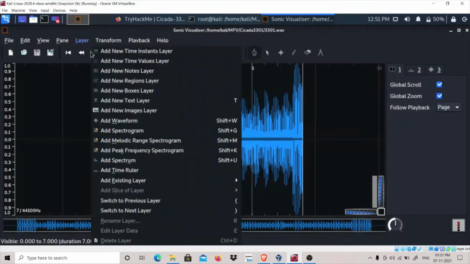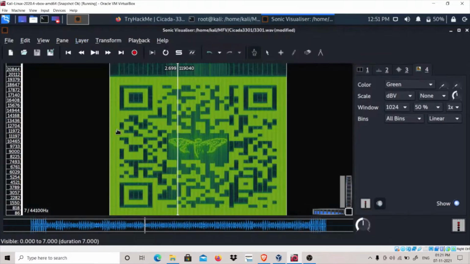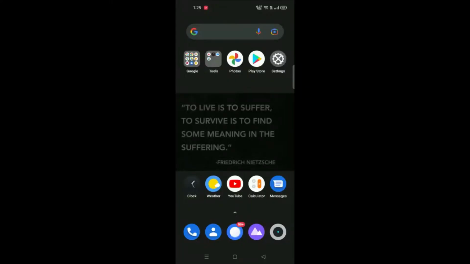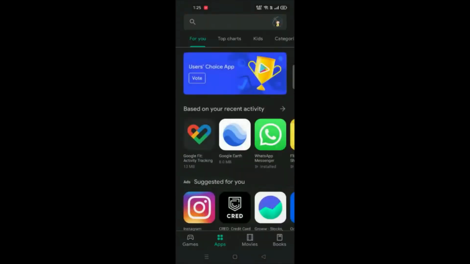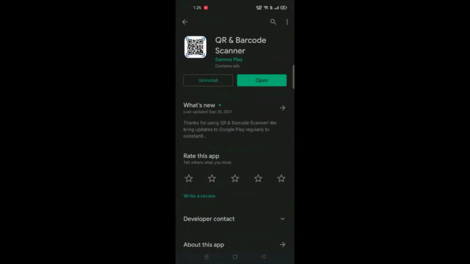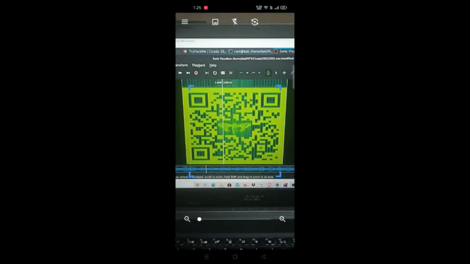Let's go to layer and add spectrogram. Okay, so we see a QR code. So how can we scan this? I think I will have to use my Android phone to scan this QR code. Now we go to the Play Store, simply search QR code, and I have downloaded this QR and barcode scanner. So let's open this and scan our QR code.